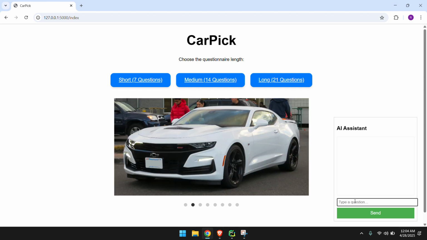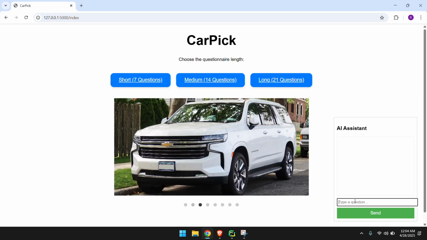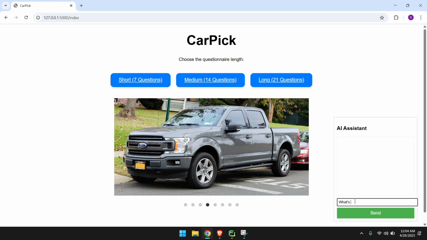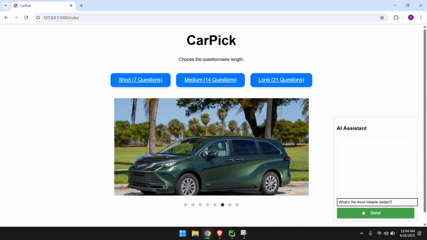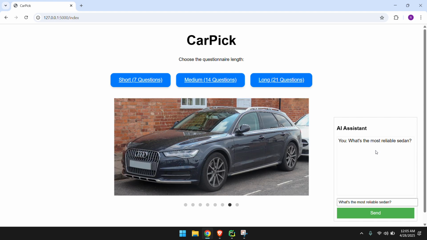So let's ask, what's the most reliable? Sedan. So you can ask it whatever.